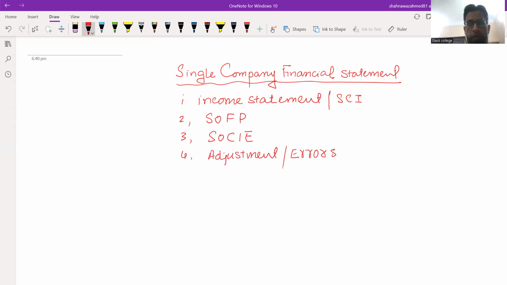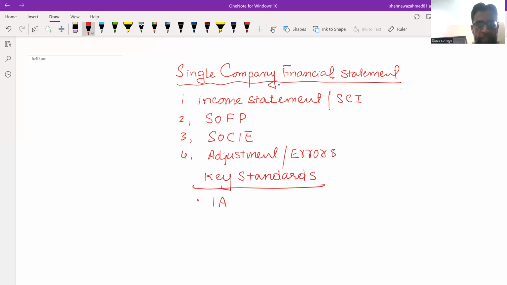And most of the time, the key standards that are being examined, let me tell you what the key standards are. And then we'll focus first on the standards and then we'll solve this question. So key standards usually asked in this question is IAS 12, that is taxation.